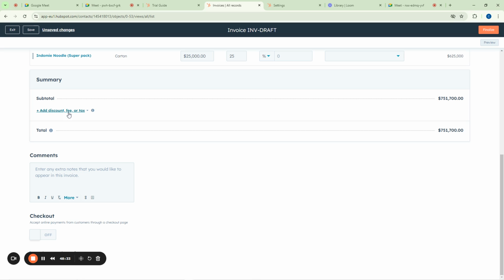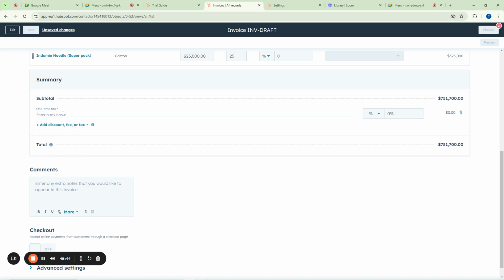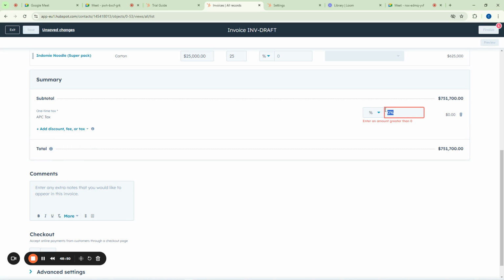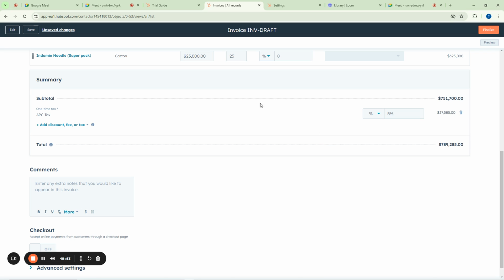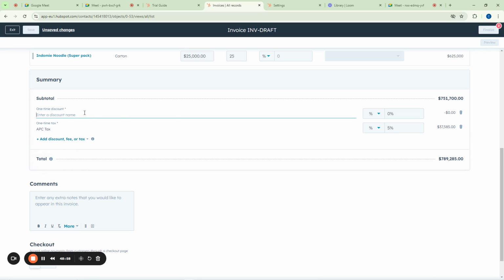Then you can now come here, if you want to add other things like maybe tax and delivery fee. Where they wrote subtotal, click on add discount, fee or tax. You can add one-time tax. So you can say, okay, APC tax, and how many percent is it? You can say maybe it is 5%. That is tax. And then you can still add more things here. You can add maybe a one-time discount. You can say fresh customer discount. You can just come here and put maybe 10%. 10% is your discount for that customer. So you see now it's saying minus 75,000. This one now added 33,000 to it.